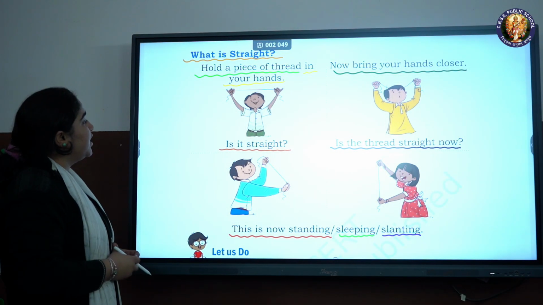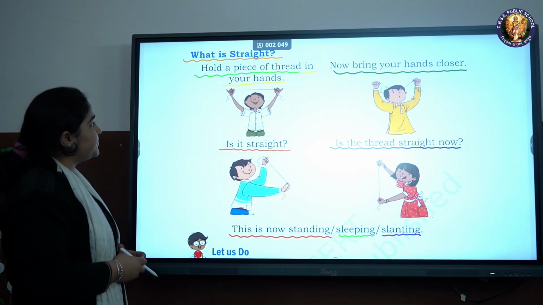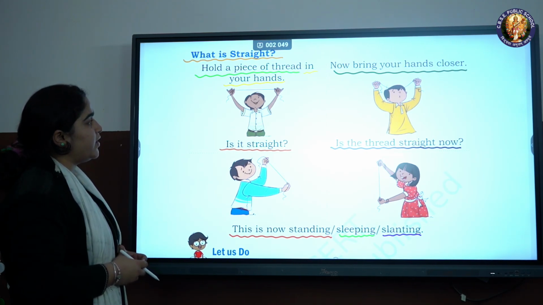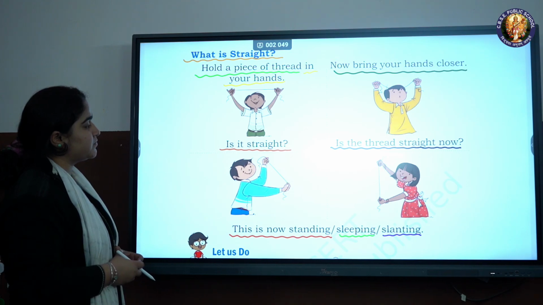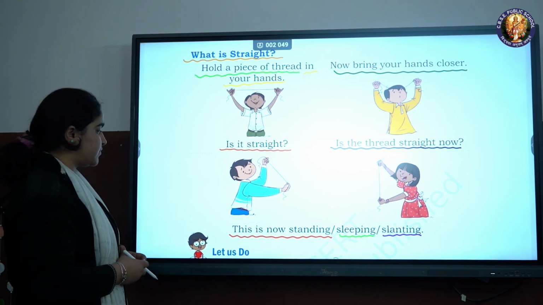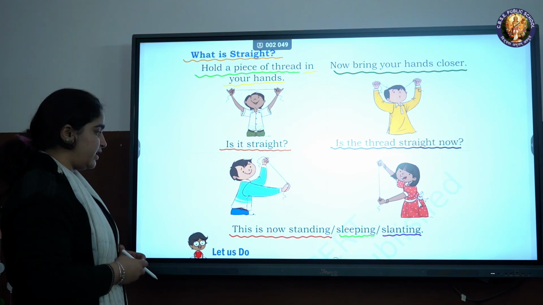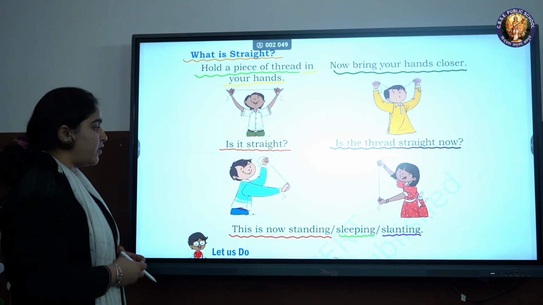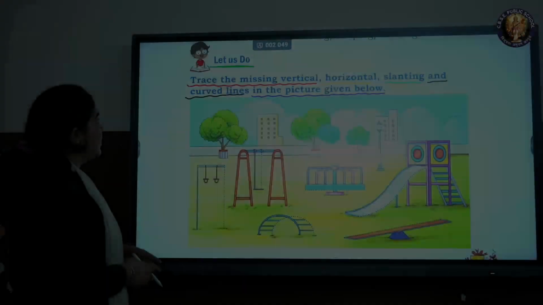What is straight? Hold a piece of thread in your hands. Is it straight? Now bring your hands closer. Is the thread straight now? This is now standing or sleeping or slanting.